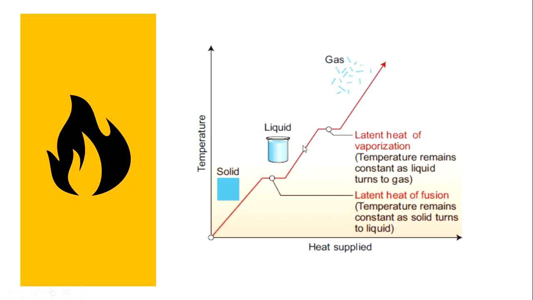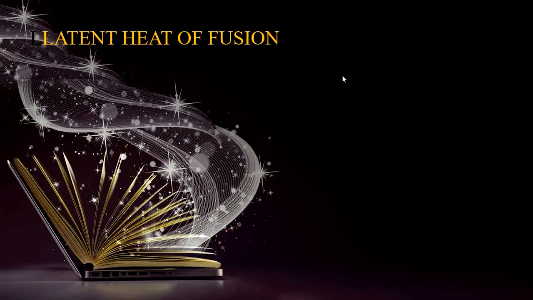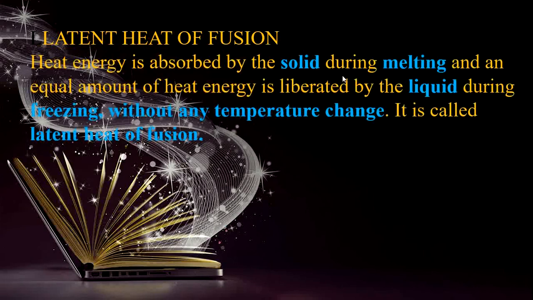And then see here the liquid, when we again heat the liquid, here the temperature remains constant at this point when all the liquid is converted into gas. Now what is called the latent heat of fusion? Heat energy is absorbed by the solid during melting, and an equal amount of heat energy is liberated by the liquid during freezing without any temperature change. It is called the latent heat of fusion.